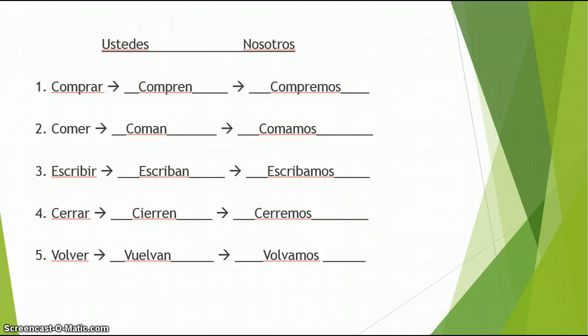You can see that on number 4 and 5, the yo form of the verb cerrar is cierro, a stem changing verb, E to IE, and the yo form of volver is vuelvo, also a stem changing verb, O to UE. We keep the stem change when we use ustedes or usted commands, but we lose the stem change, as we always do, because nosotros never stem changes. So the mandato for nosotros, cerrar, is cerremos.